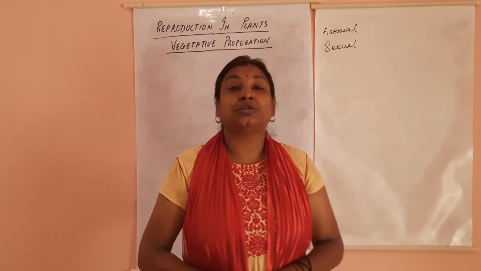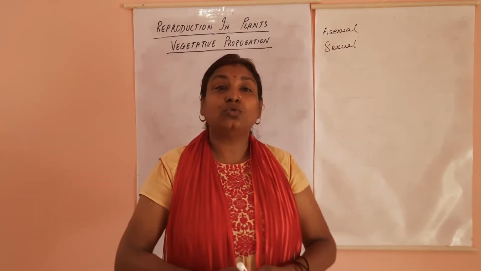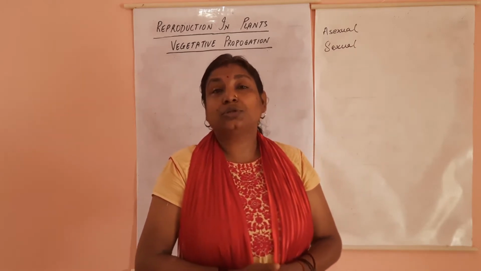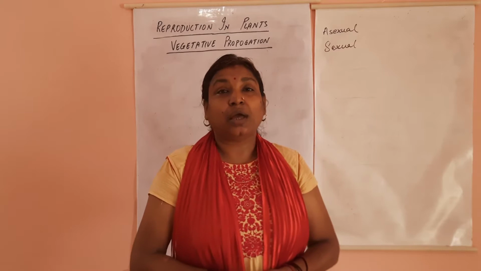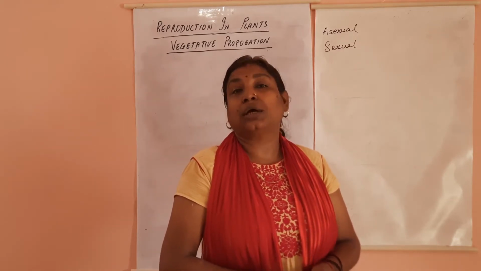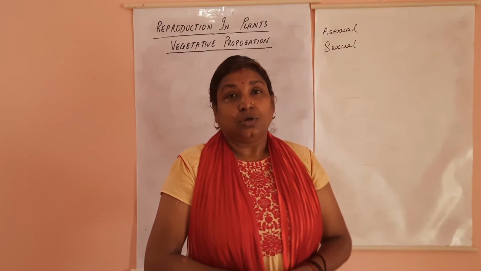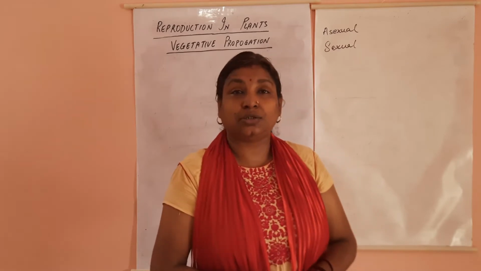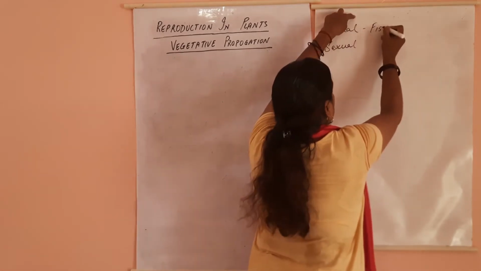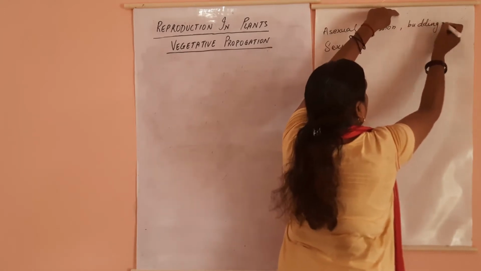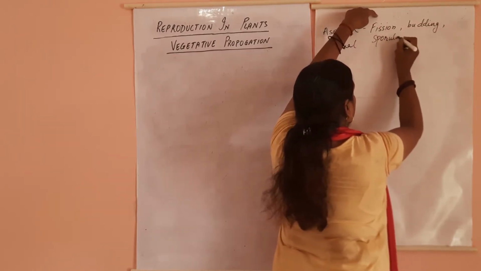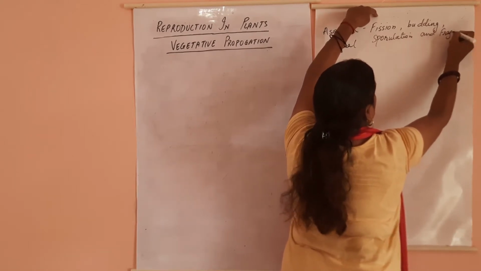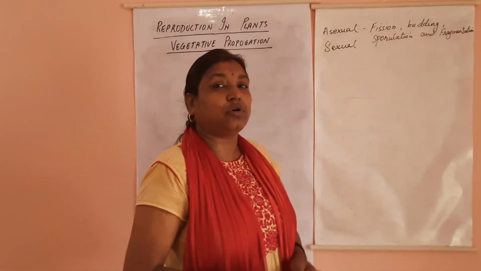Whereas sexual reproduction is a very complex process involving two separate organisms behaving as male and female, producing gametes, then the fusion of gametes, and finally giving rise to zygote and the new individual. Then in the last video we have also studied the different types of asexual reproduction, that is fission, budding, sporulation and fragmentation. These are the four processes we have already studied.